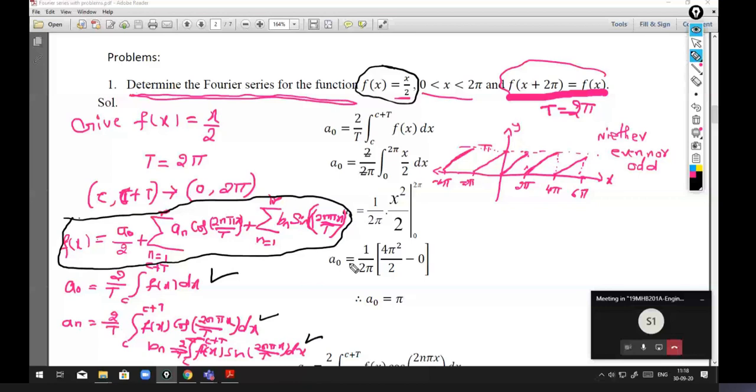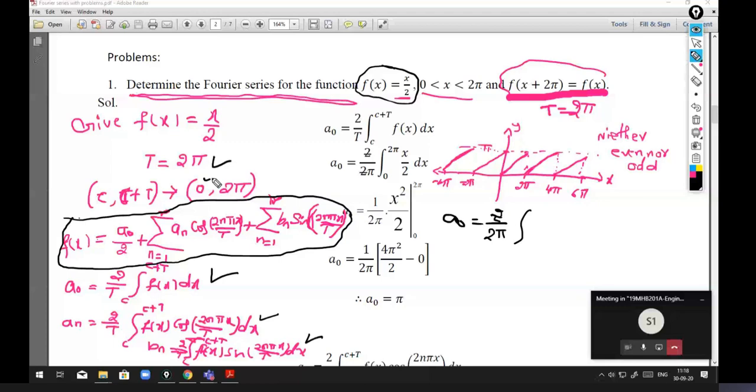So a naught is 2 by t. What is t? T is given, right? It is 2 pi. So 2 by 2 pi, integration c to c plus t. C is 0, so 0 to 2 pi, since c plus t is 0 plus 2 pi, which is 2 pi.